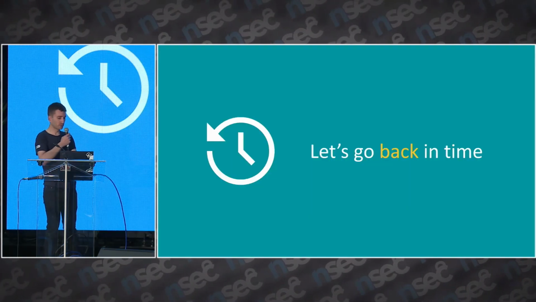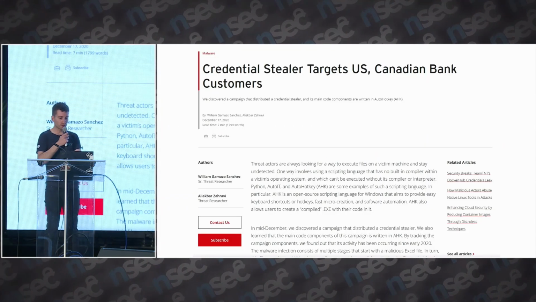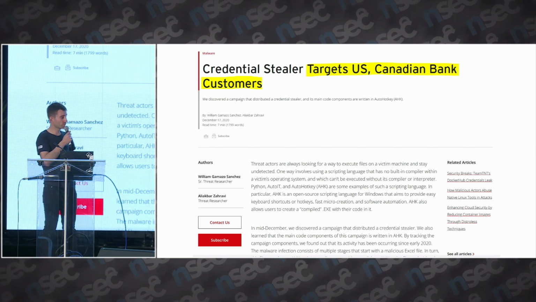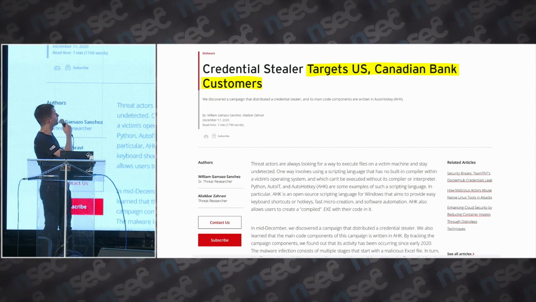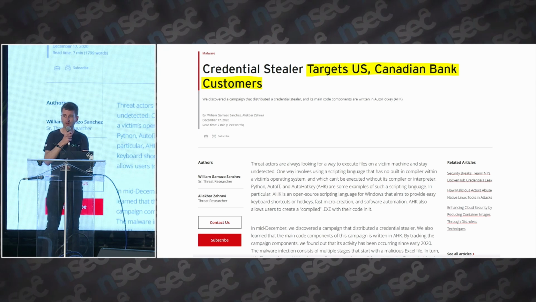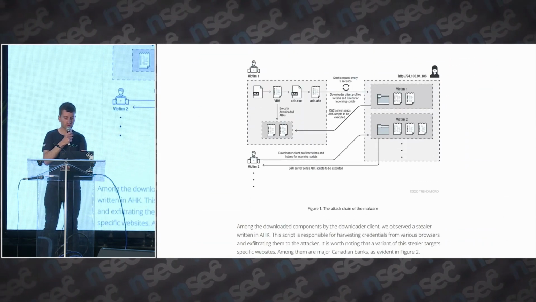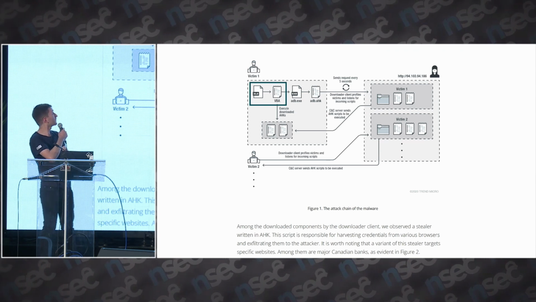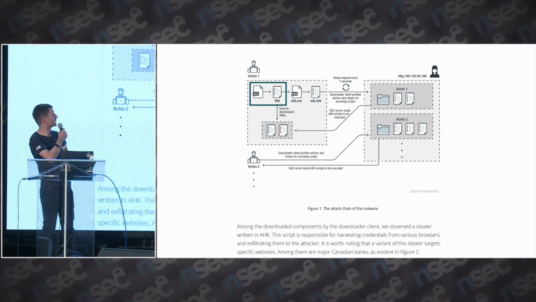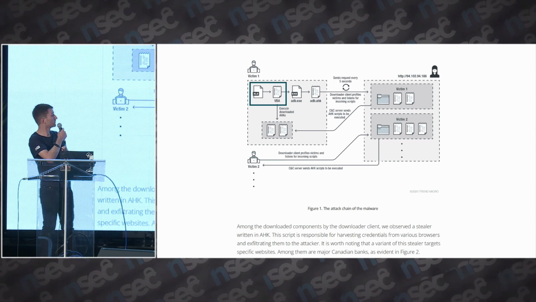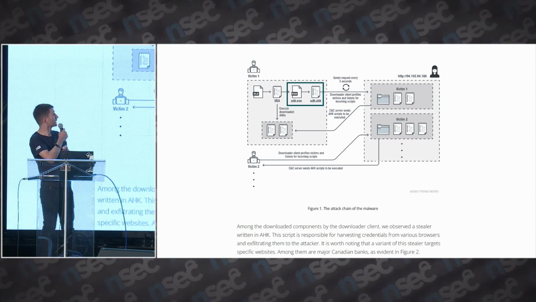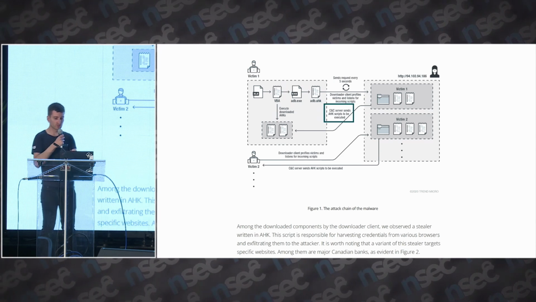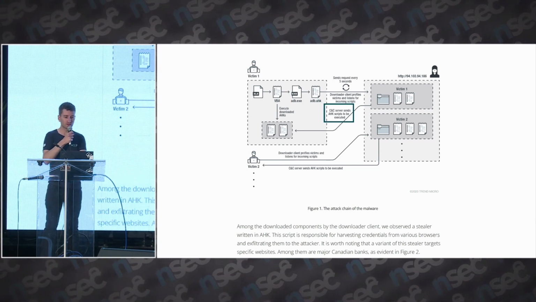So let's go back a bit in time, and I found this blog post by Trend Micro, and that says that it's a group that targets US and Canadian bank customers. And if we scroll down a little bit, we have this nice figure. As you can see, the infection chain starts with an XLS file with a VBA macro. Then we have an AutoHotkey downloader that can download additional scripts. So probably sounds quite familiar.